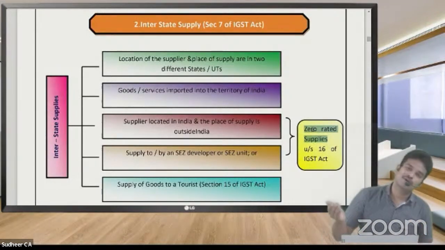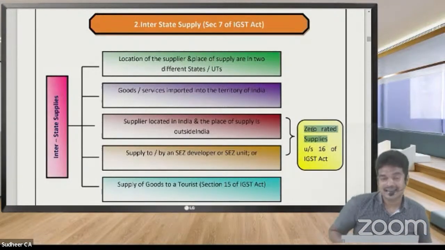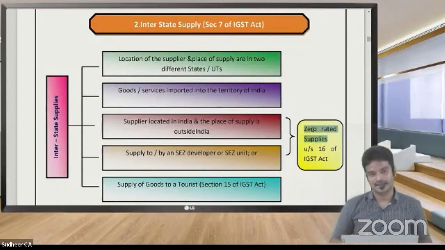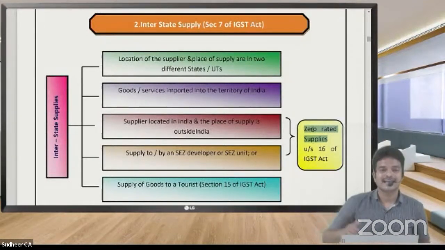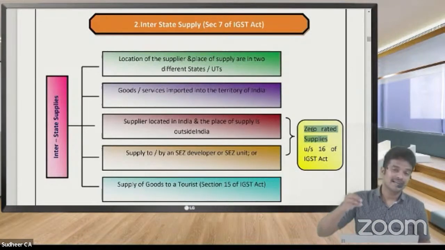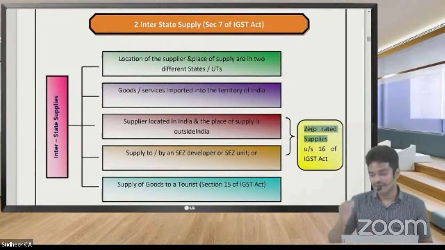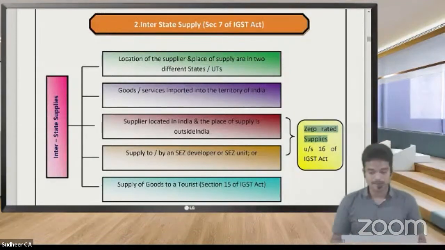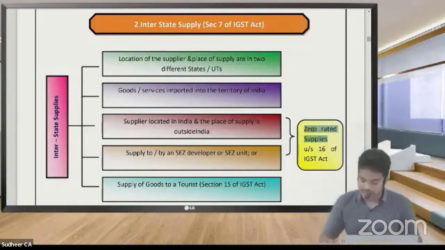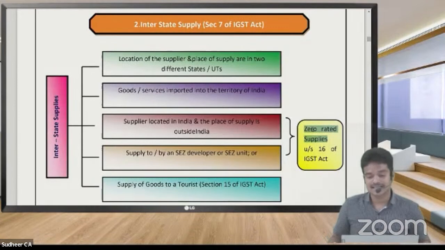Directly, if I export, zero rated supply. Indirectly, if I sell to said unit, why that said unit got recognition as a special economic zone? Because they ultimately export. To that export undertaking, if I am going to make any supply of goods, that means if I supply goods or services to said unit, in such case, it is also regarded as zero rated supply. That means GST need not be paid.